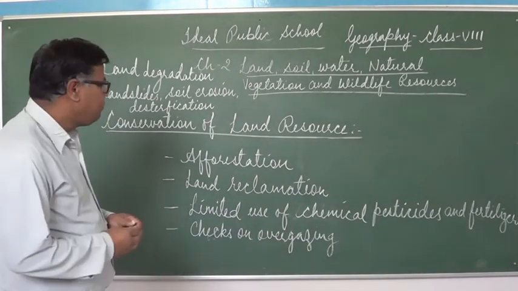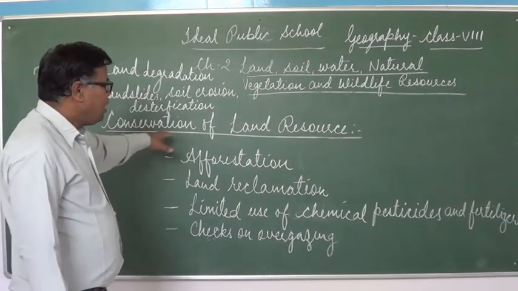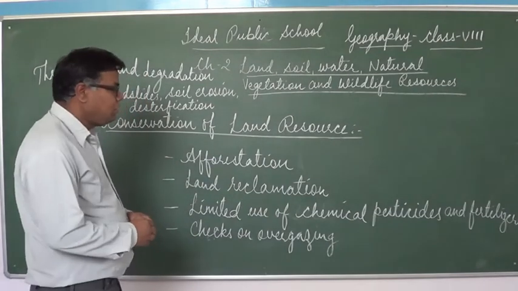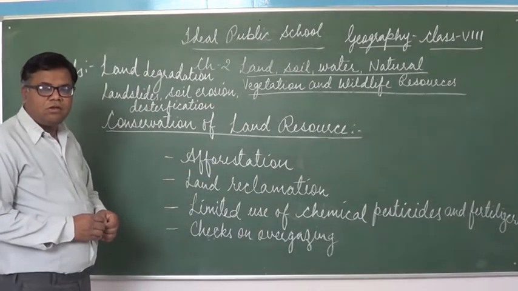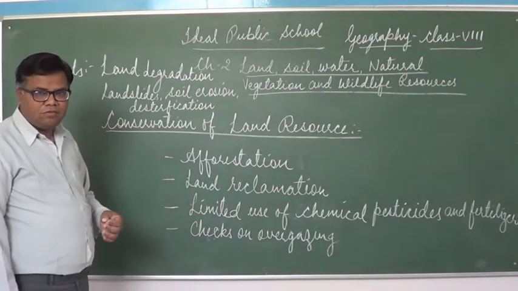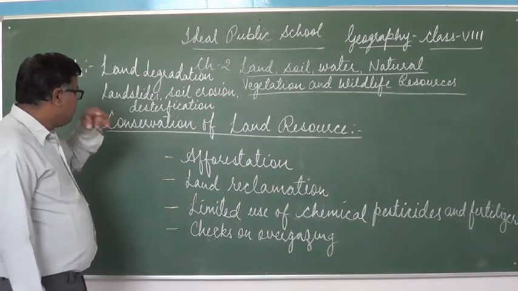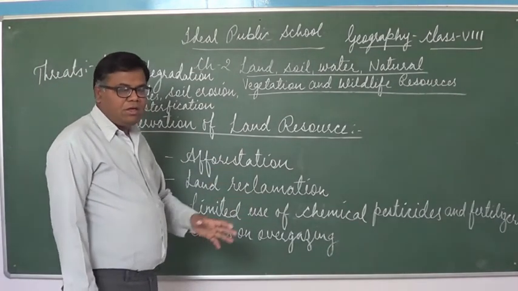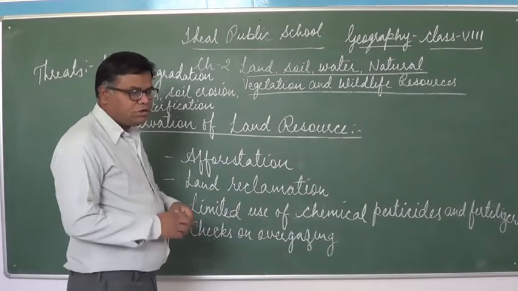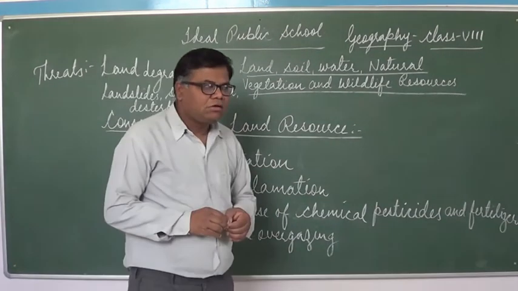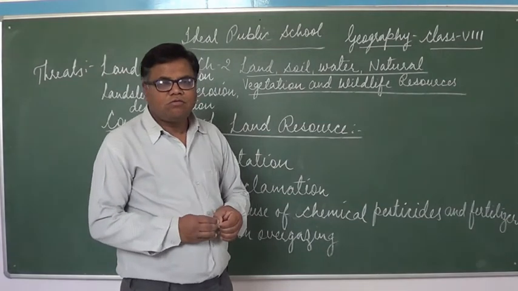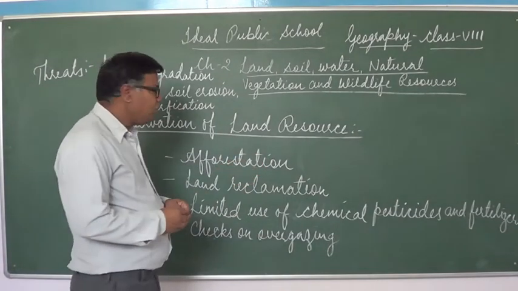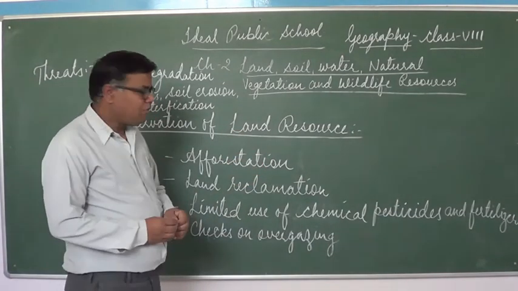So what are the ways in which we can conserve our land resource? The first is afforestation. Nowadays, humans are indiscriminately cutting forests, and that results in deforestation. And this deforestation can be checked by afforestation. Afforestation means growing more trees so that we can conserve our forest. And if we conserve our forest, we conserve our land resource as well.